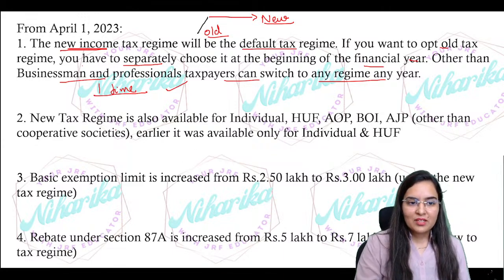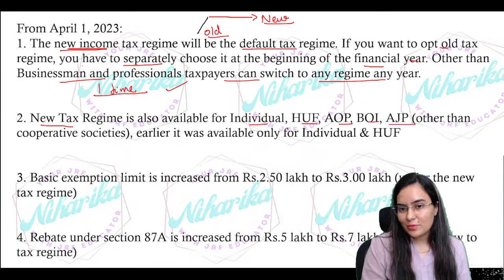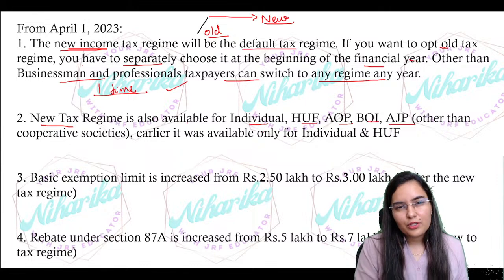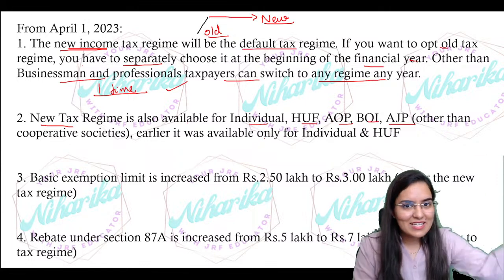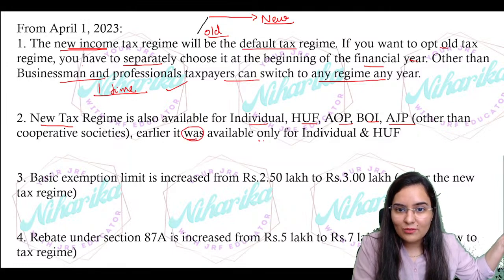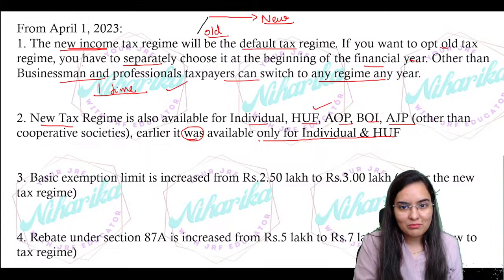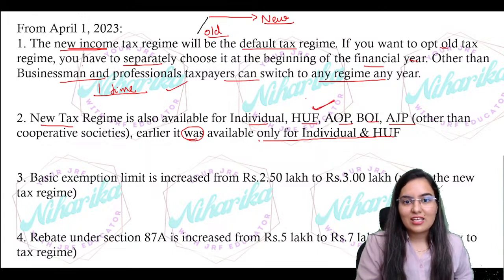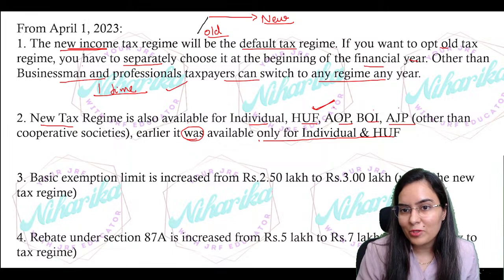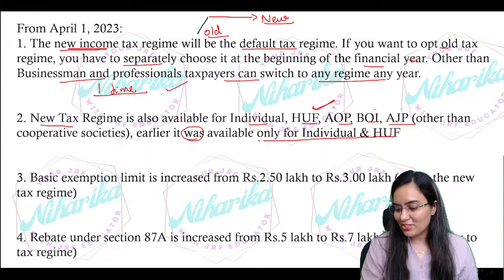Now the new tax regime is also available to individual, HUF, AOP, BOI, AJP, artificial judicial person. I hope you remember that previously under section 115BAC it was only and only for individual and HUF. You have to make the amendment in your notes. See, now it will be applicable to AOP, BOI and AJP also. This may definitely come in your exam, in your questions.